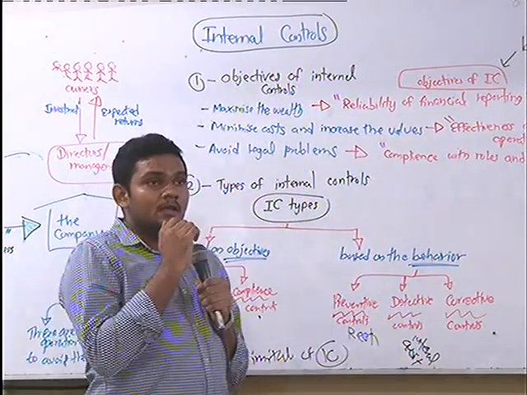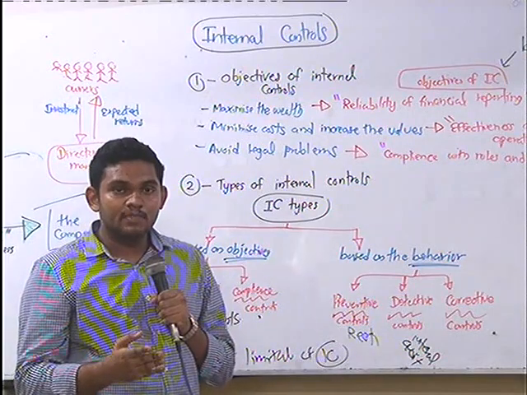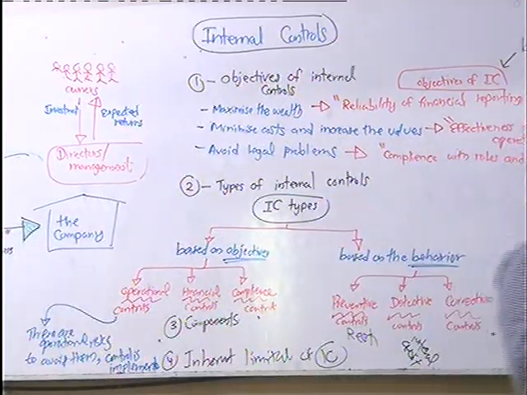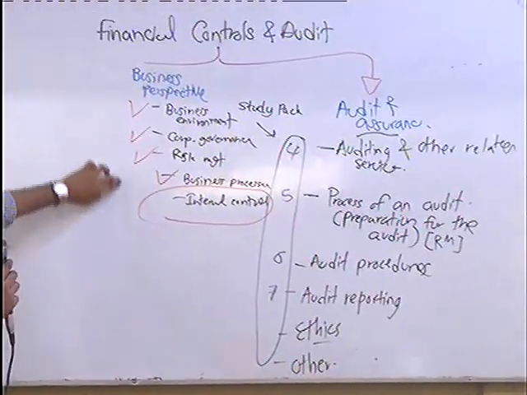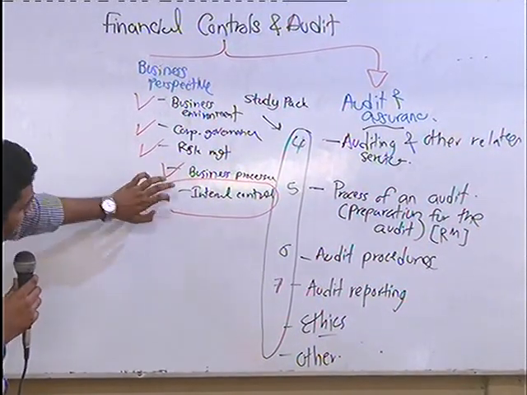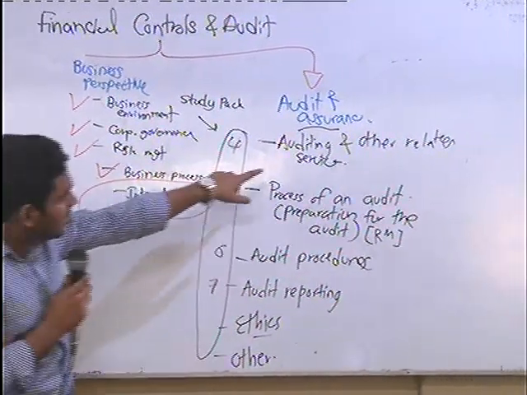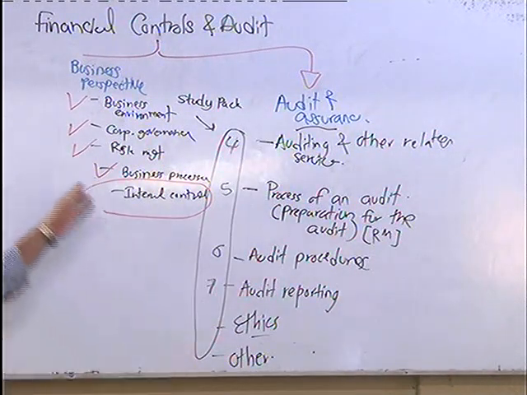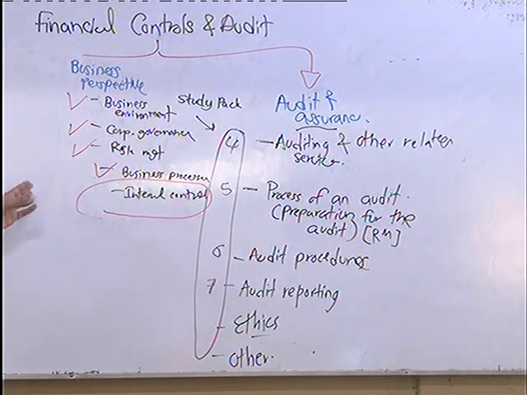Thereafter, from the next video onwards, we can move on to the auditing part, which is the most important part. So far we have been in the business perspective part. The auditing part has the highest content, around 40, 50 marks, and the audit part normally has more than 50 marks. We will discuss the pilot paper and the past papers, don't worry.